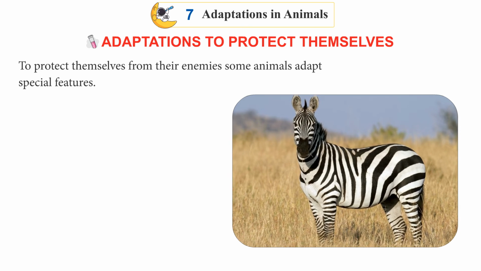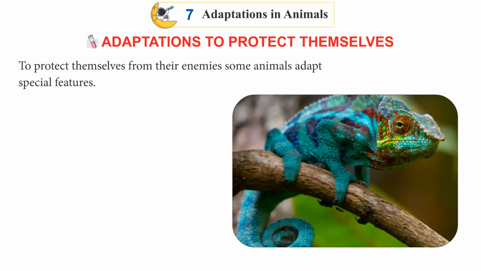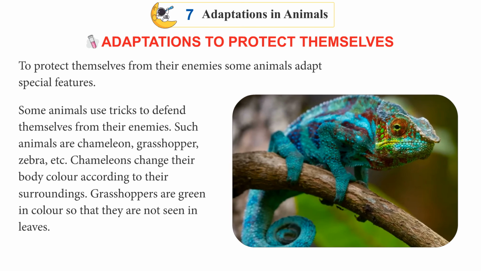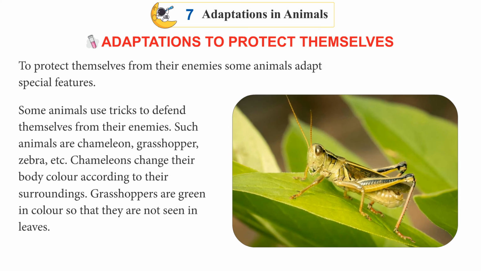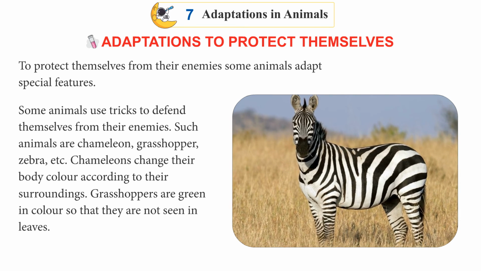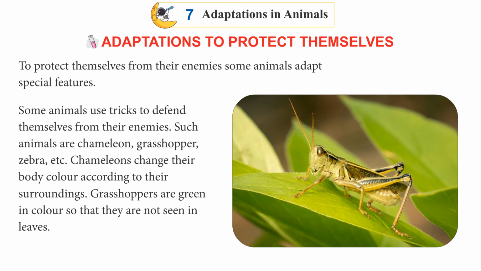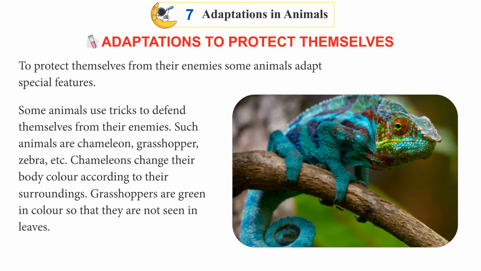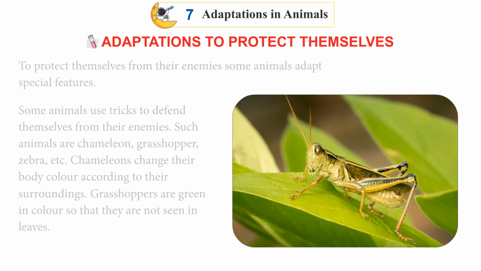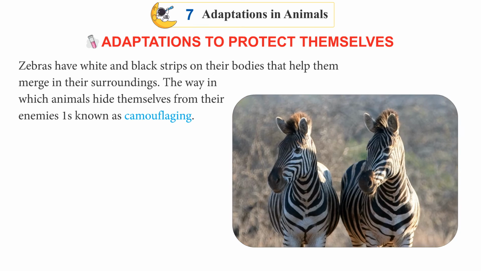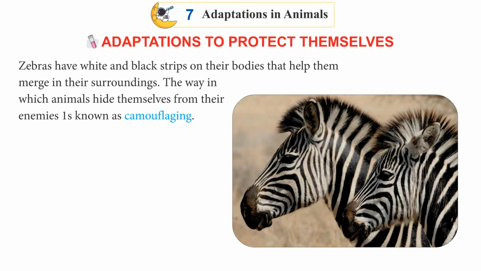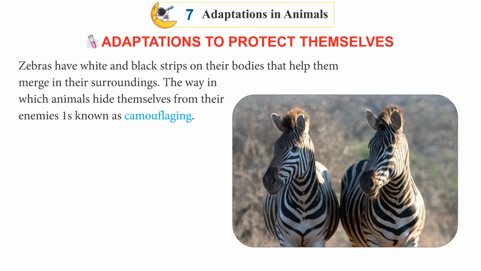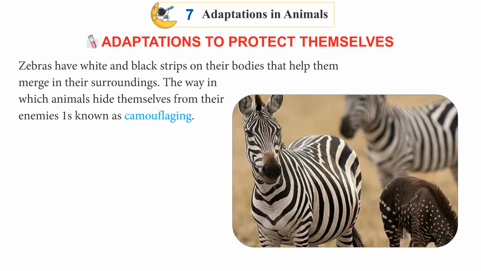To protect themselves from their enemies, some animals adapt special features. Some animals use tricks to defend themselves from their enemies. Such animals are chameleon, grasshopper, zebra, etc. Chameleons change their body color according to their surroundings. Grasshoppers are green in color so that they are not seen in leaves. Zebras have white and black stripes on their bodies that help them merge in their surroundings. The way in which animals hide themselves from their enemies is known as camouflaging.